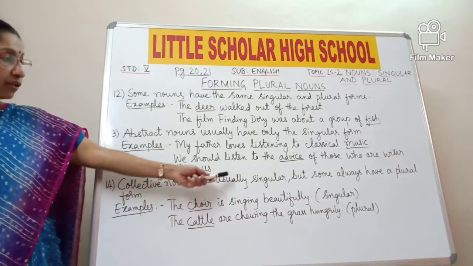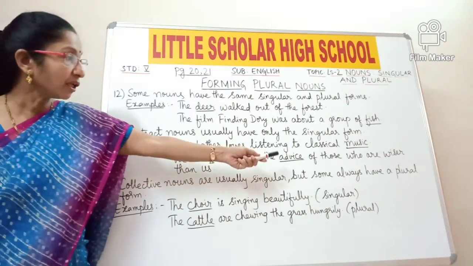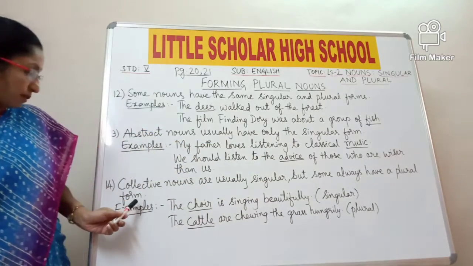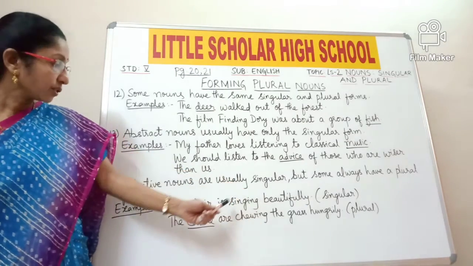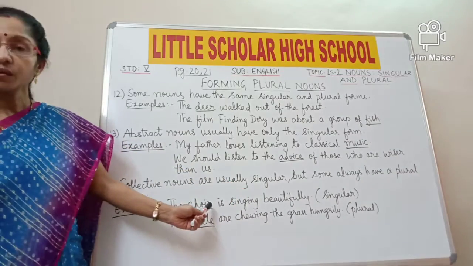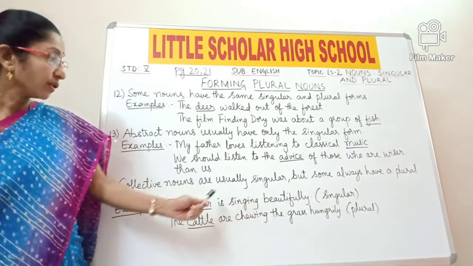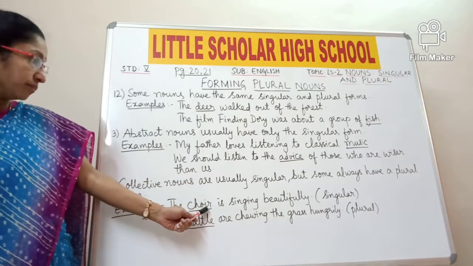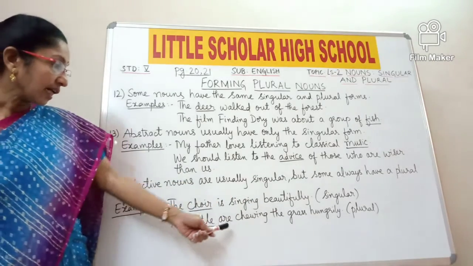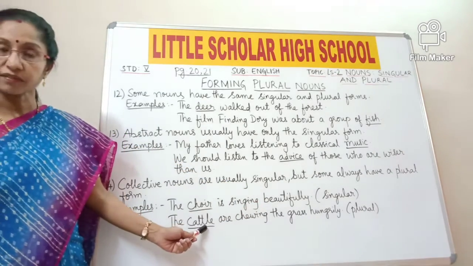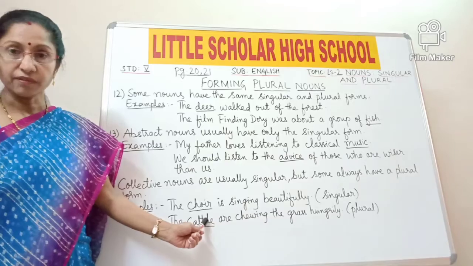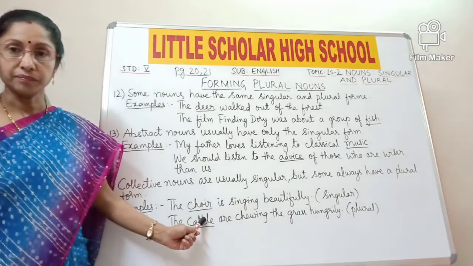Collective nouns are usually singular, but some always have a plural form. Examples, the choir is singing beautifully. So choir here stands for a group of people who are singing, so it takes a plural form. And the cattle are chewing the grass hungrily. So here cattle stands for a group of cows or buffaloes and it is plural.